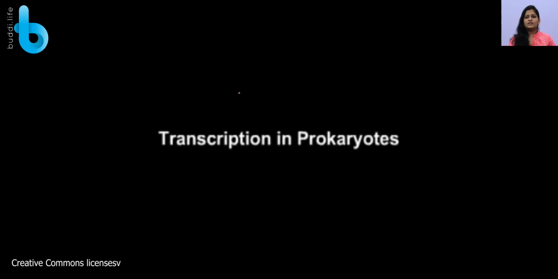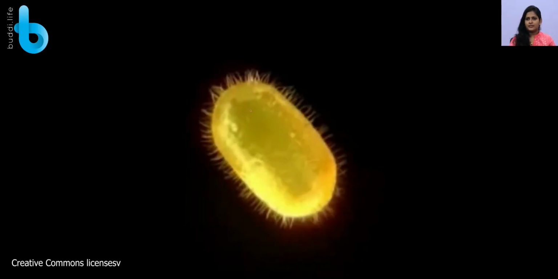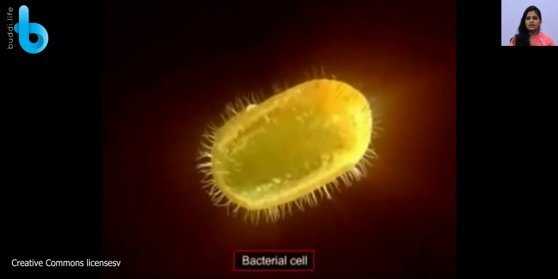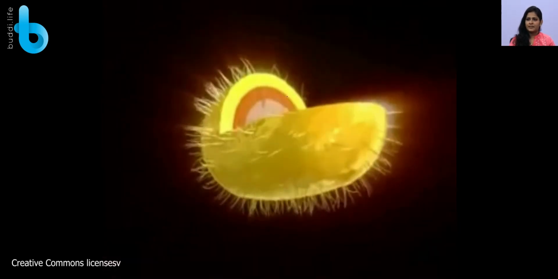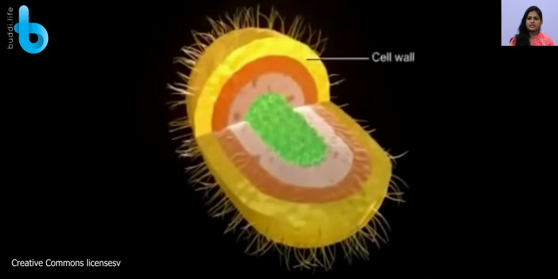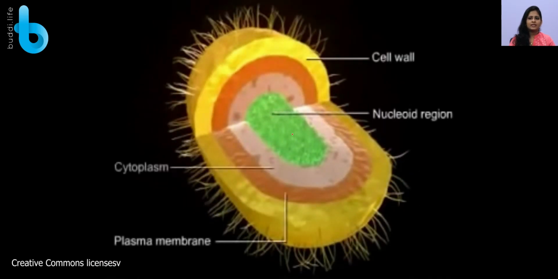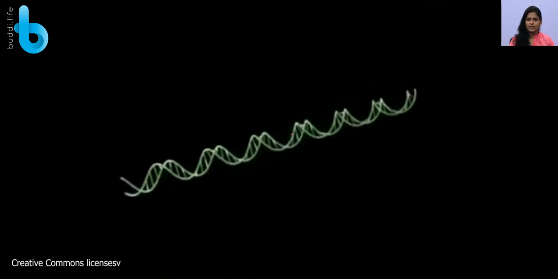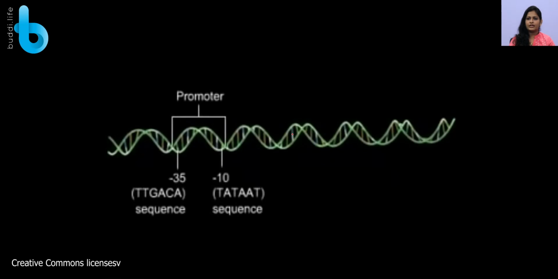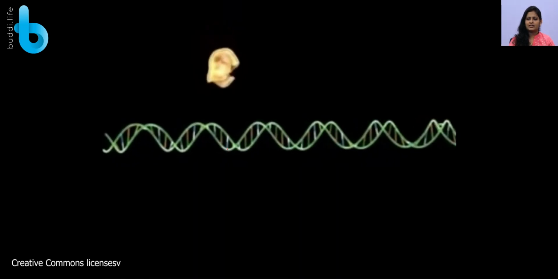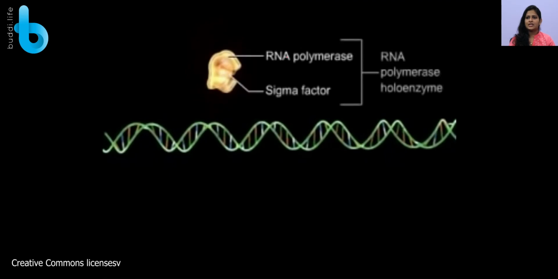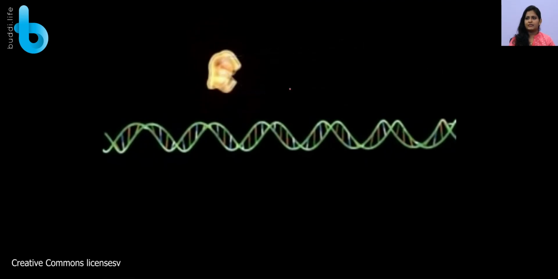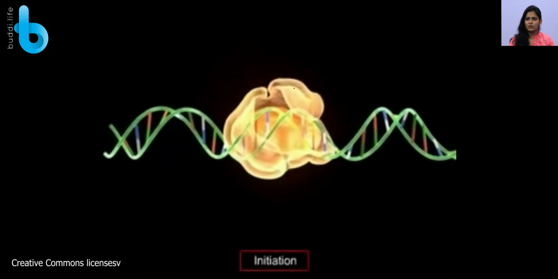So yes, transcription in prokaryotes. Imagine this is a bacterial cell. What is present inside the cell? The cell wall, the nucleoid region, plasma membrane, cytoplasm, and they also contain some ribosomes. Here we are going into the nucleoid region. We have the promoter here at the -10 and -35 sequences. You can see this is the RNA polymerase and sigma factor. Together they are called the holoenzyme.